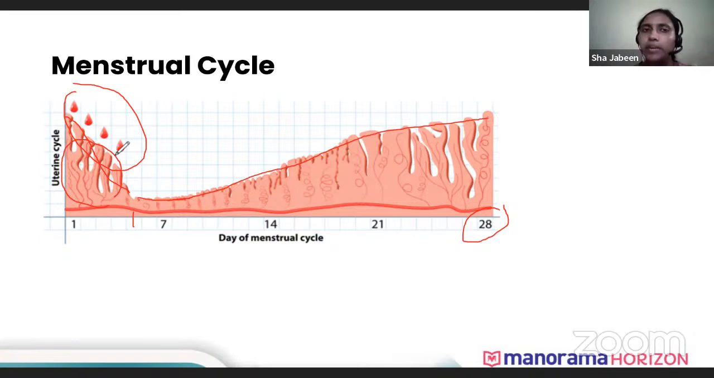If fertilization takes place, then it will go to pregnancy. If the fertilization doesn't take place, the uterus lining sheds off and the menstrual cycle occurs, and it's a very natural process. Okay, it's a very natural process.